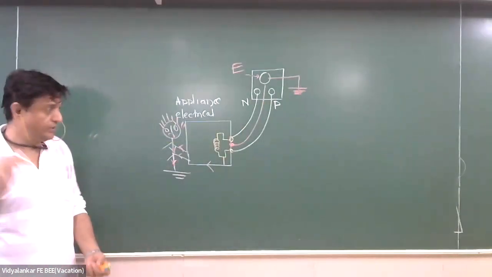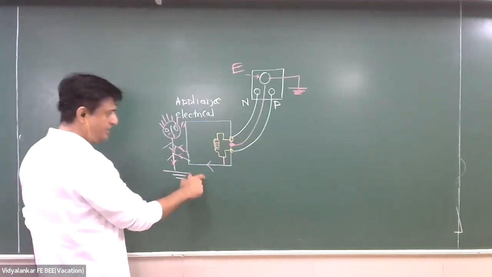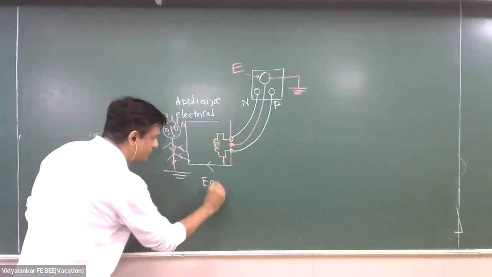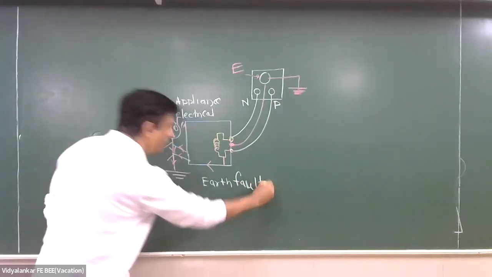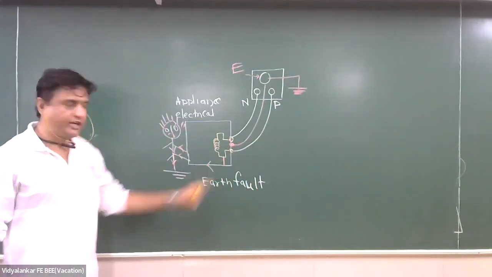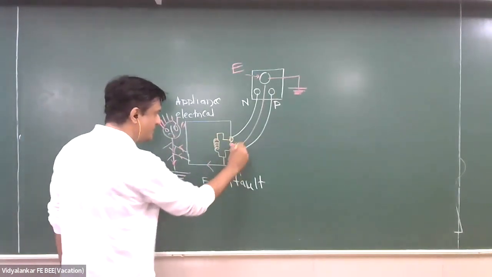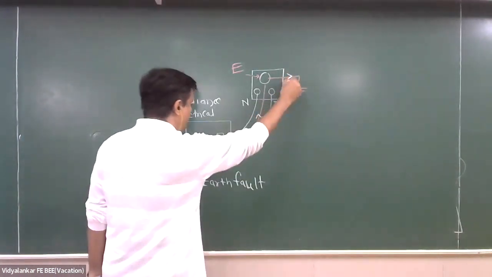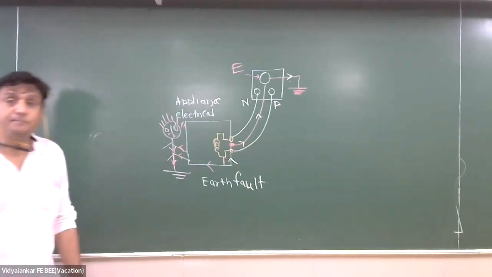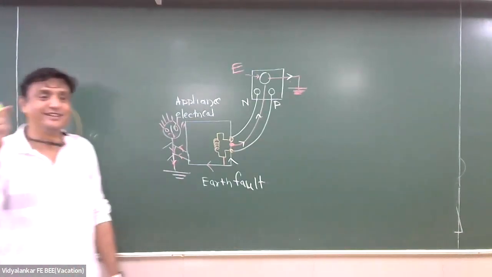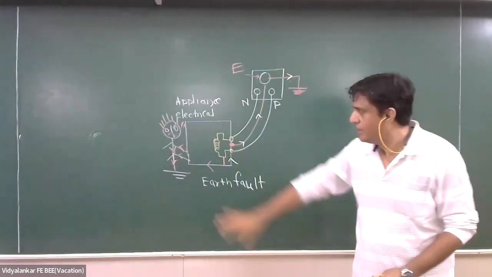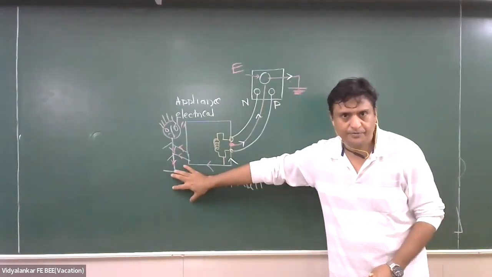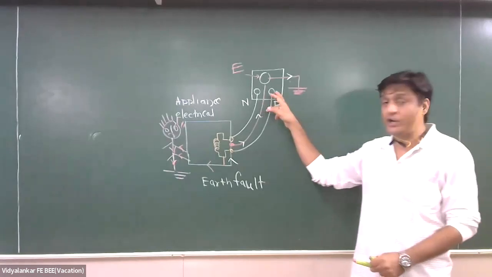Okay, now tell me, this is earth fault. Now fault current has got two choices. Either it can go this way or it can go this way. Which path does current take? It always takes the low resistance path, and this is almost a zero resistance path, and you will be saved. So understood what this socket is?